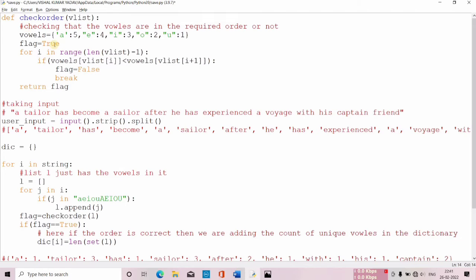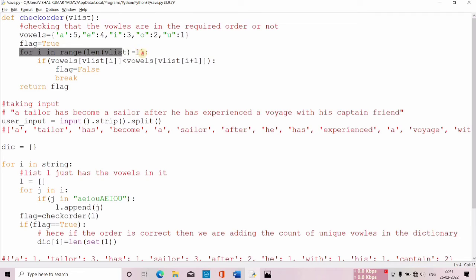And how am I going to check this? For that, I have created a dictionary whose name is vowels, and I have given a particular value to each key. For example, A is 5, E is 4, I is 3, O is 2, and U is 1. And I have set a boolean variable, flag, whose initial value is true. You will understand the purpose of this afterward. Okay, so now let's move on.